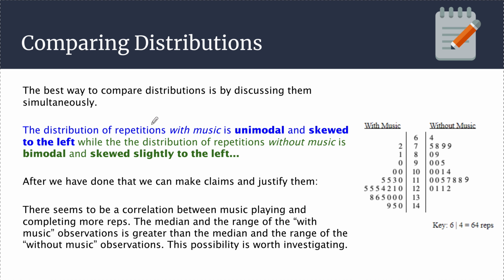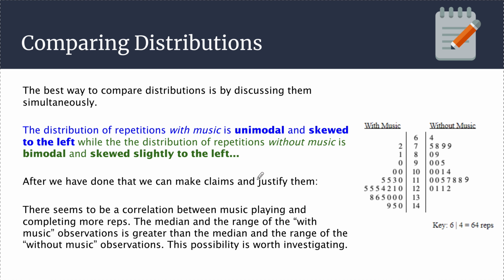The distribution of repetitions with music is unimodal and skewed to the left, while the distribution of repetitions without music is bimodal and skewed slightly to the left. And you can just continue that description by combining the paragraphs in each sentence or section, saying first one, then the other. So we get this back and forth comparison. In this paragraph, we continue simply merging the two paragraphs on the previous slide.